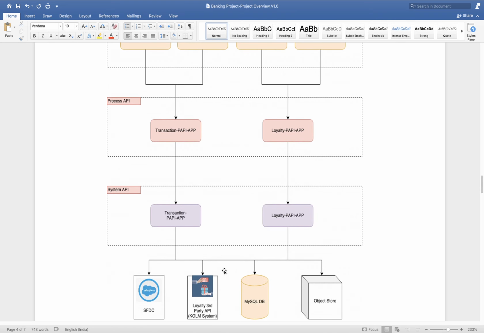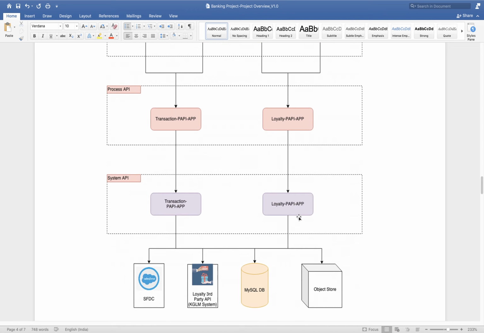No, as I mentioned, based on different business scenarios, based on your architect, they will decide how many applications they need. As per the best practice of API governance, one application should not contain more than 20 APIs. So if you work on an actual project, then definitely there will be lots of other APIs also related to this loyalty.